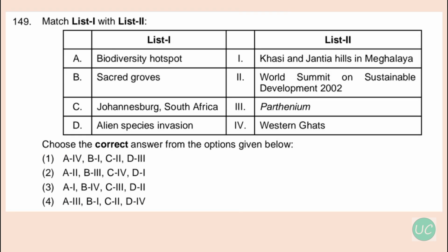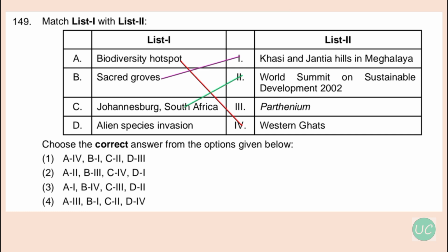Okay, our next question is match the following. In this one, option A, biodiversity hotspots, are seen in Western Ghats. Now, biodiversity hotspots are regions with a high level of species richness and a high degree of endemism, for example, seen in Western Ghats, Sri Lanka, Indo-Burma region and Himalayas. And sacred groves are seen in Khasi and Jaintia hills in Meghalaya. Sacred groves are forest patches that have been untouched and undisturbed by the tribal people as part of their religious and cultural beliefs. Such sacred groves are found in Khasi and Jaintia hills in Meghalaya in India.